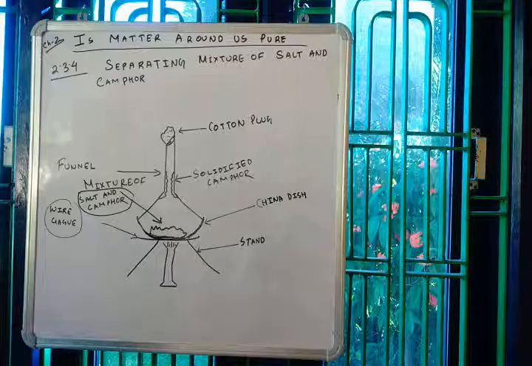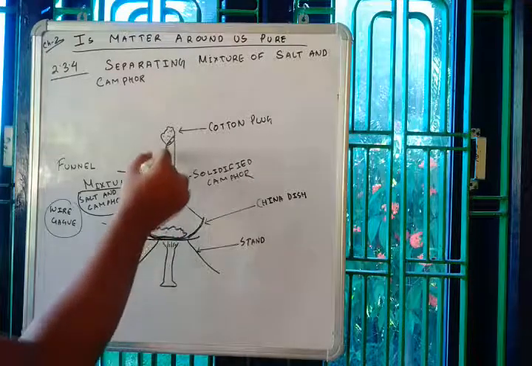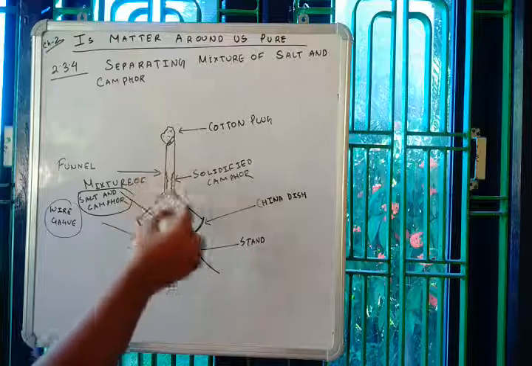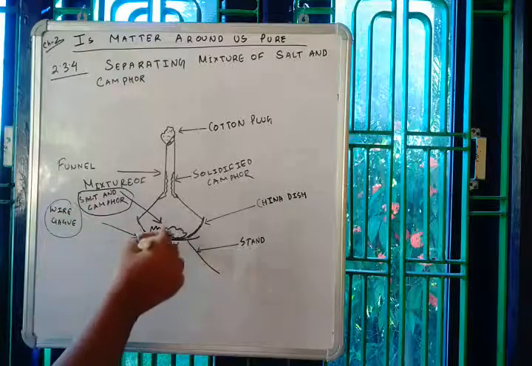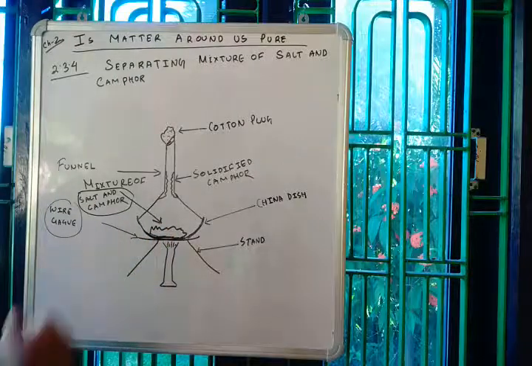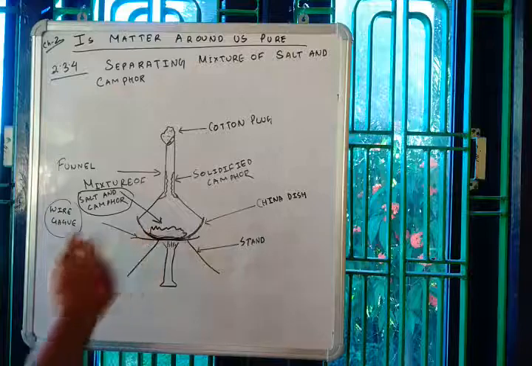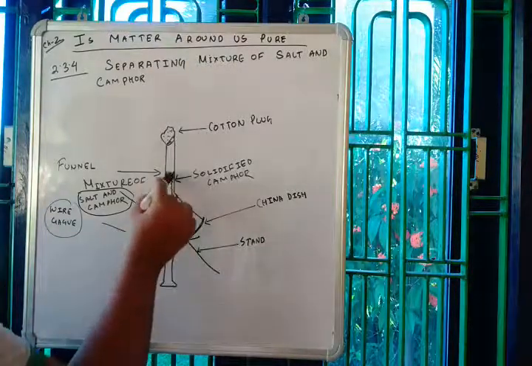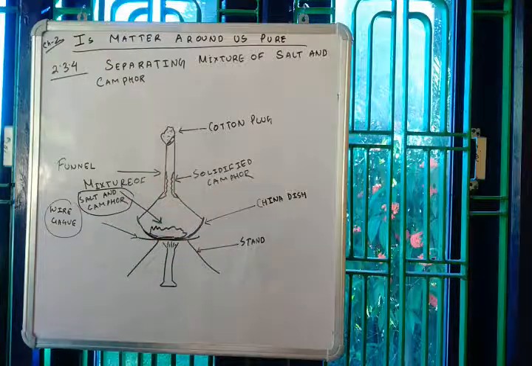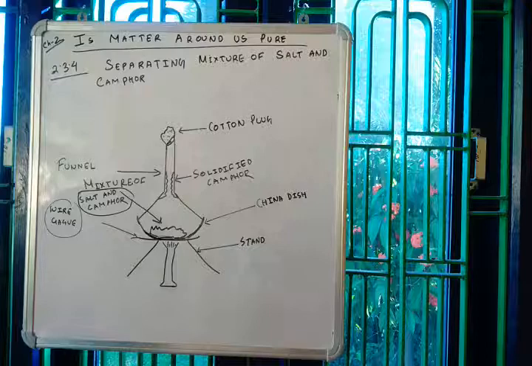As a result, after taking out the burner, you will see that on the walls of the funnel there is some solidified white camphor, and the salt will be here. The salt will stay back in the china dish, whereas the camphor will rise as a vapor and will start condensing on the surface of the funnel.